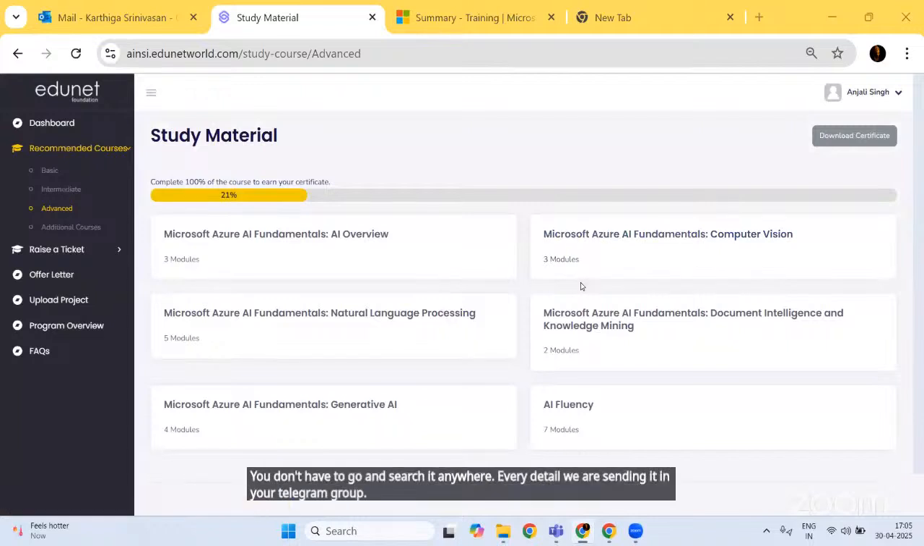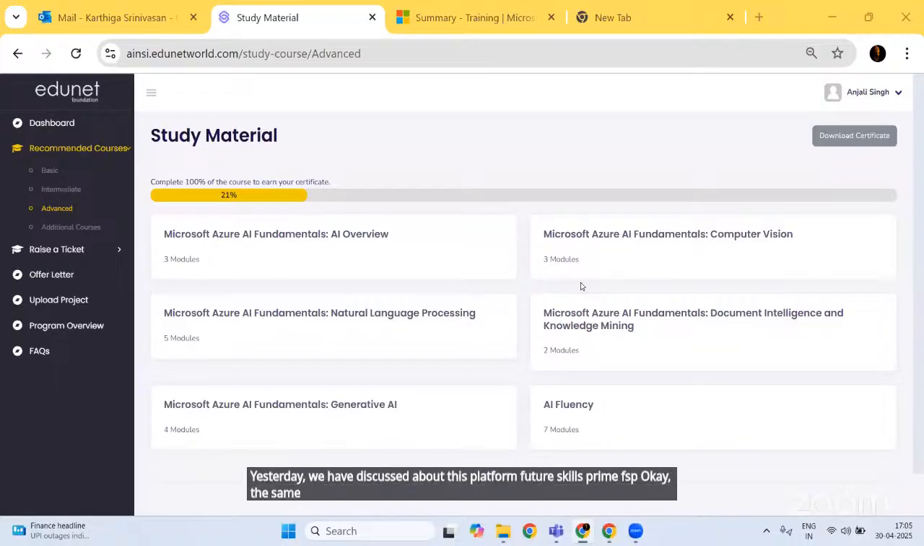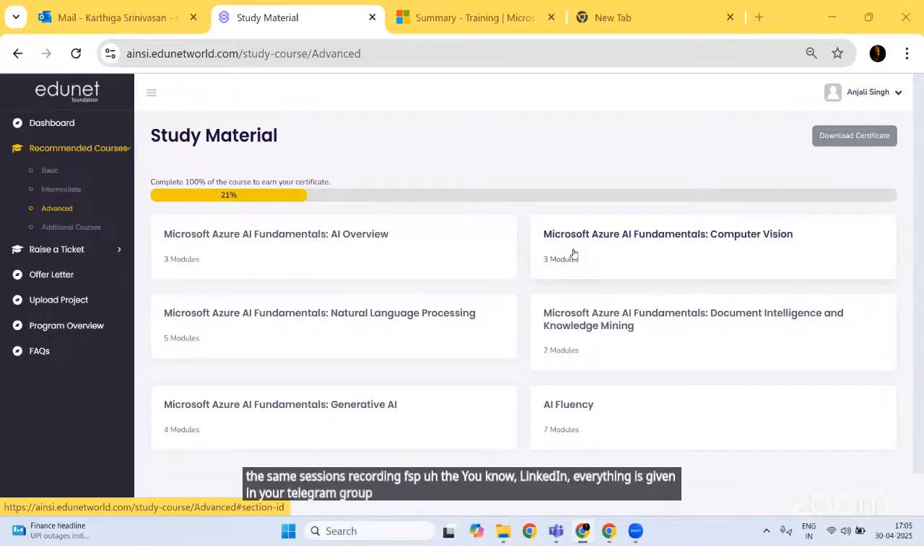Yesterday we discussed this platform, Future Skills Prime, FSP. The same session's recording, the FSP link and everything is given in your Telegram group. Please go there and check the pinned messages. Okay, students, so these are two things.